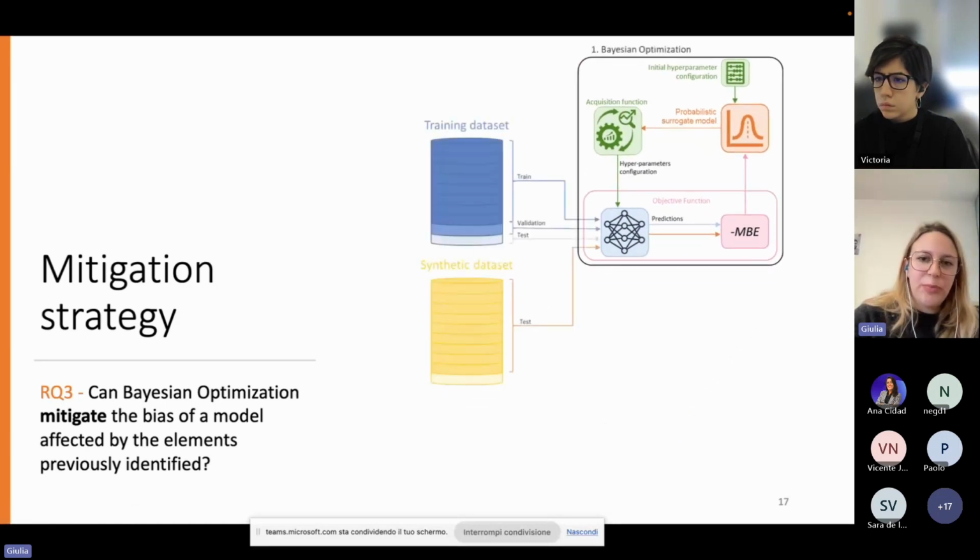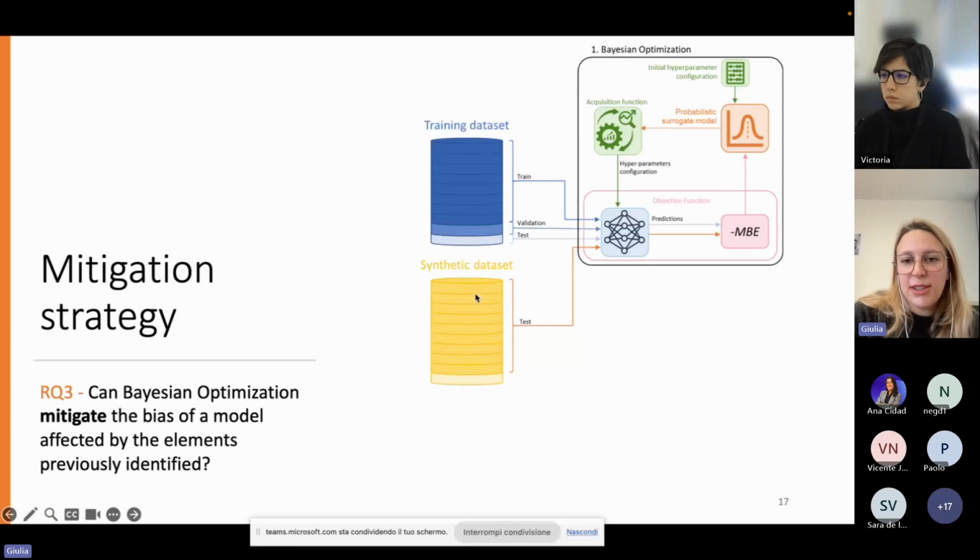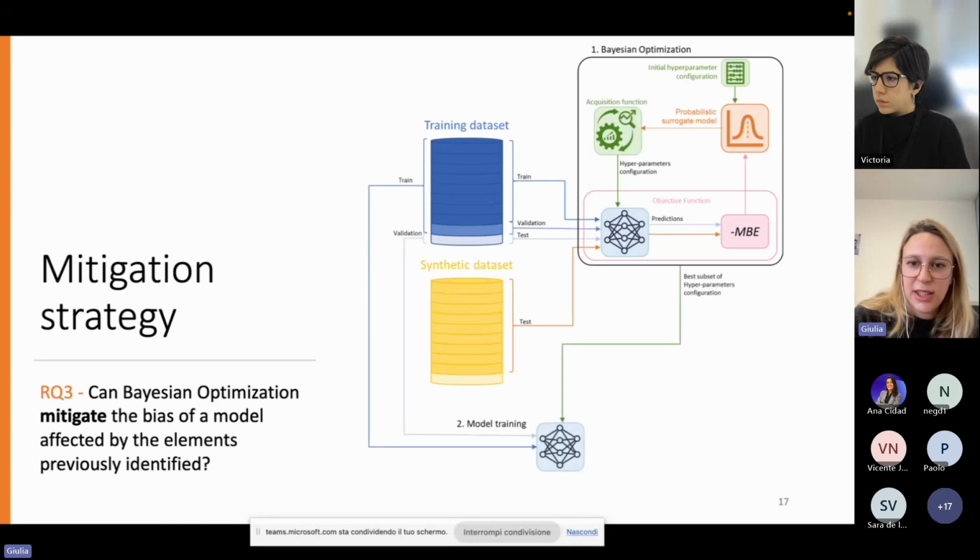We adopted this algorithm in order to identify the best hyperparameter configuration in the training set. I want you to notice that we also used the synthetic dataset that was needed for computing the MBA, but we left out one part of the synthetic dataset for the final evaluation. Once the best hyperparameter configuration was estimated in the training set, that configuration is used to train another machine learning model with the same characteristics, but using the whole training dataset.